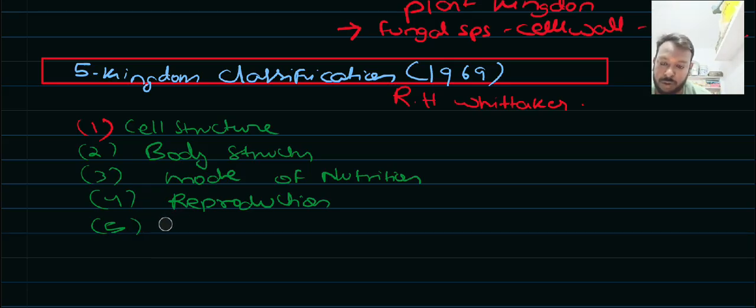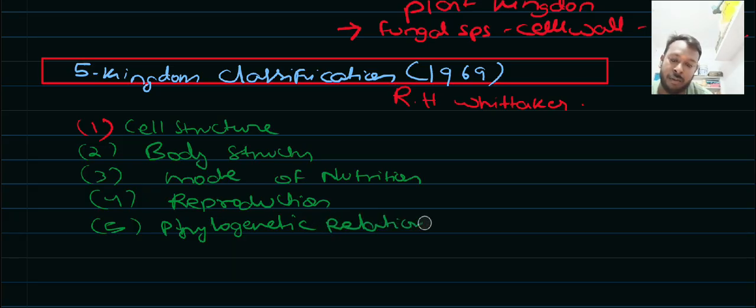The fifth criterion is phylogenetic relation, meaning from the primitive to the most advanced category.